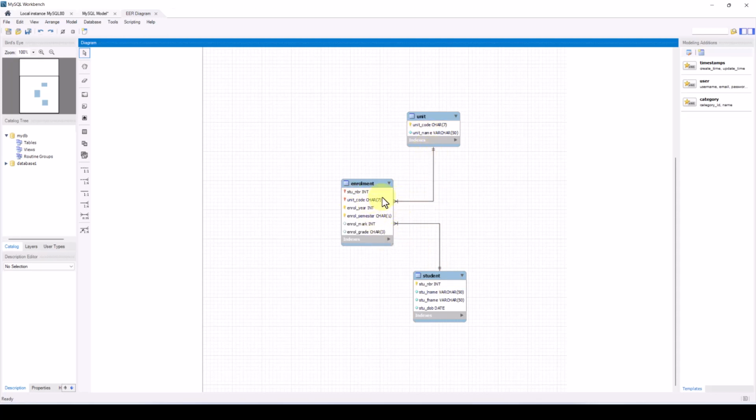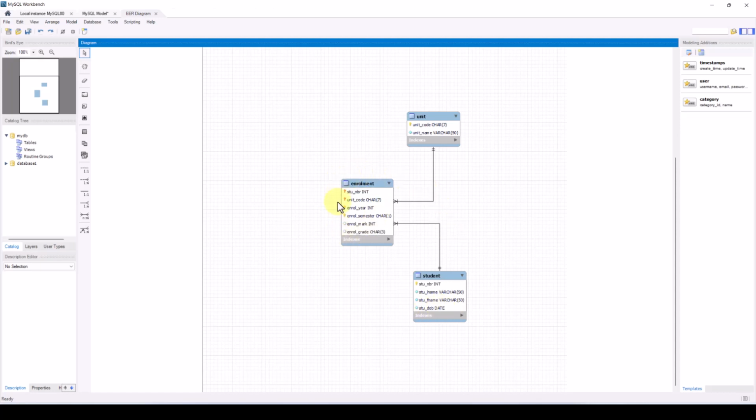We also have the data types for each column or field. So integer, characters up to 7 characters, variable character, so up to 50 variable characters, and we have a date data type field here for the date of birth.